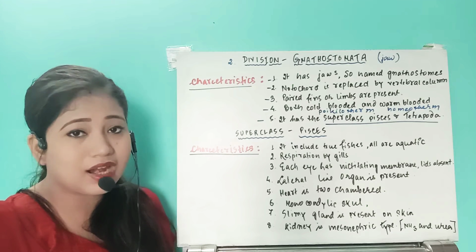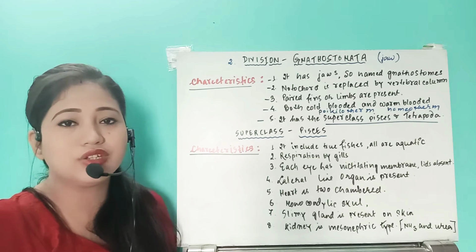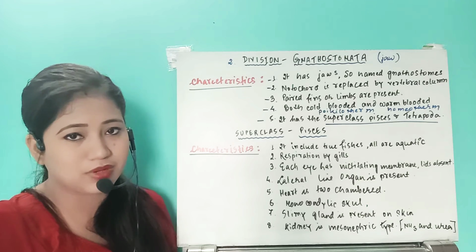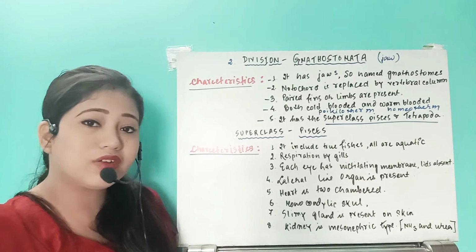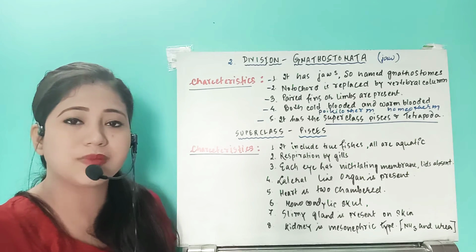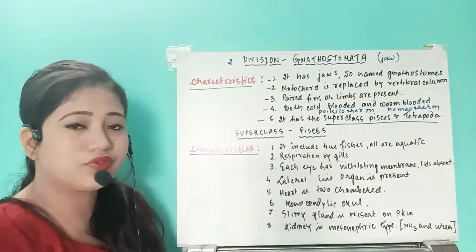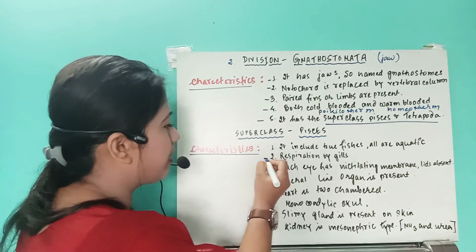This can be either anadromous migration or catadromous migration. So you already know what is anadromous and catadromous migration. I have explained it already, you just check the earlier videos, you will understand what is anadromous migration and what is catadromous migration.